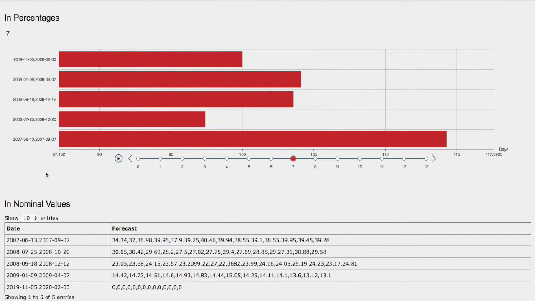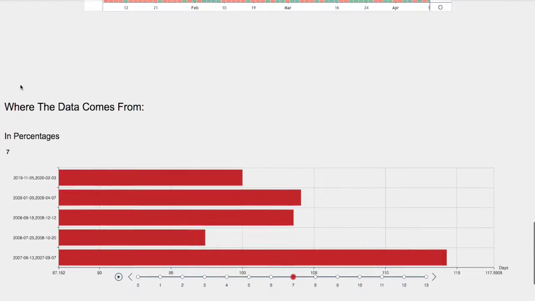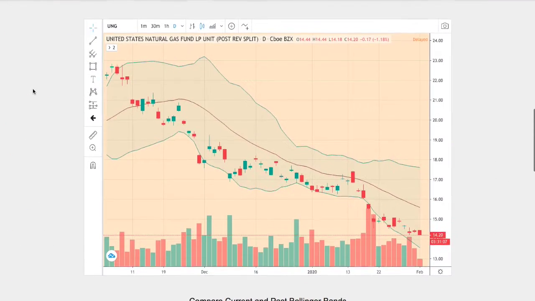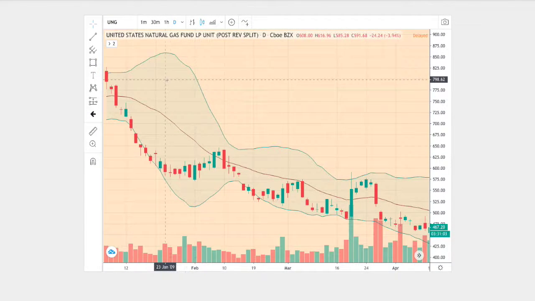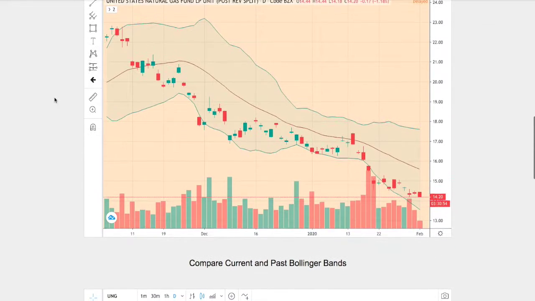So which one of these models should we focus on? Ideally, the model that is the best match to the current trend. Right here we have the current trend, and below is the trend that I believe is the best match. This trend dates back to January 9th to April 7th, 2009. So let me point out why these two charts are similar.